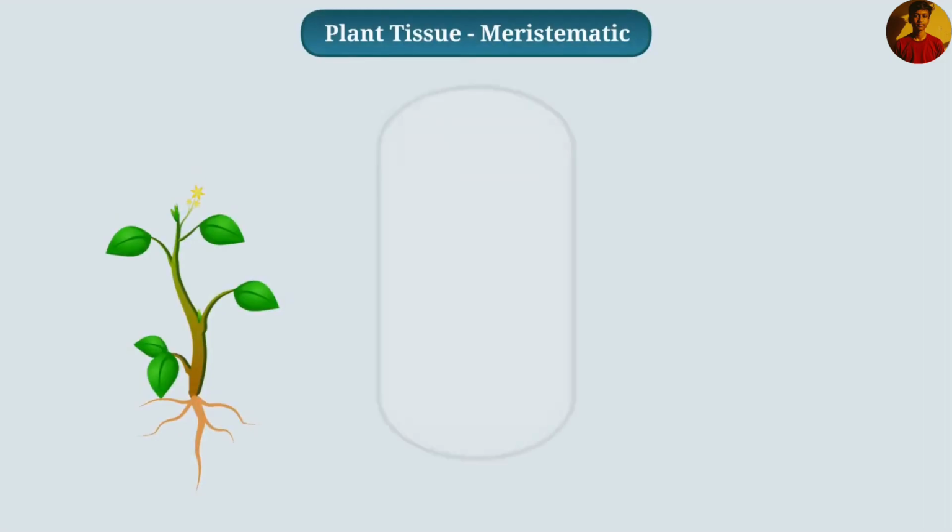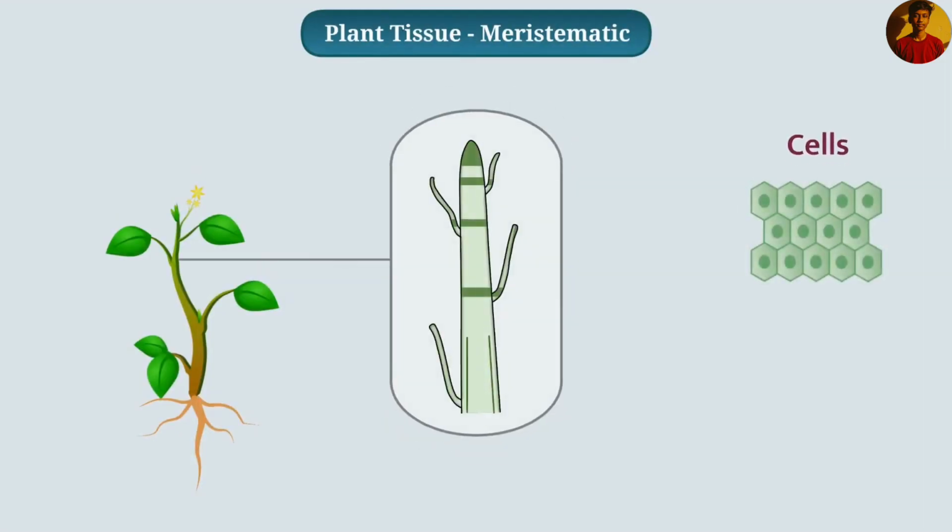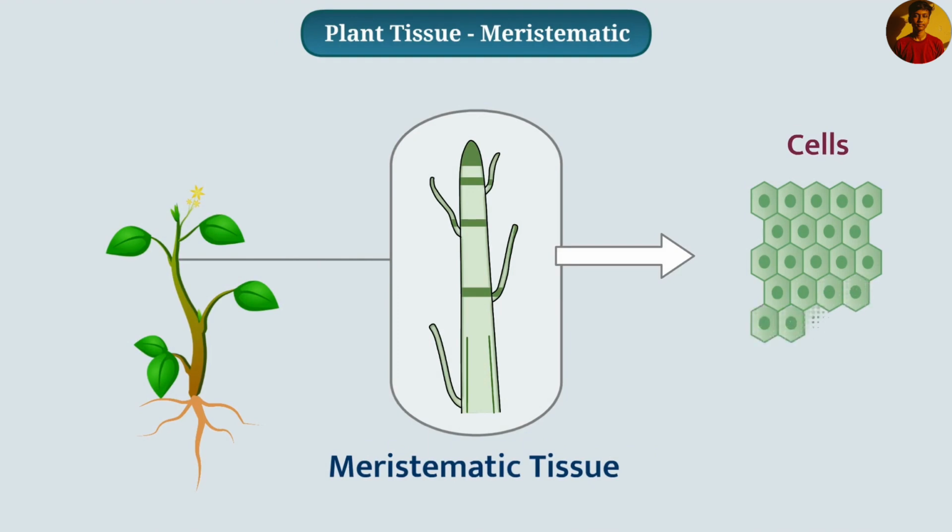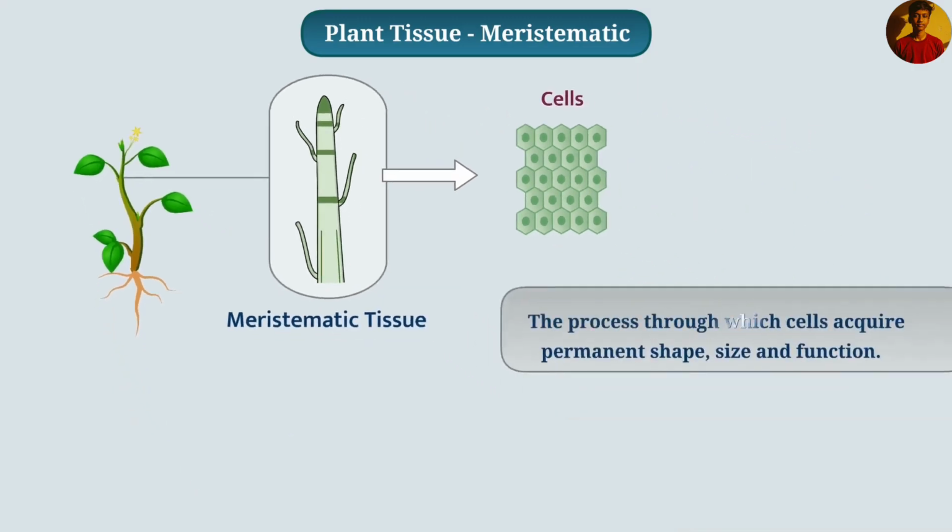Here, we learn that the cells of the plant tissue, meristematic tissue, keep dividing throughout their life, but as they grow and mature, their properties gradually change. After complete growth, these cells perform a specific function at a specific location and lose the power to divide. To perform a specific function, the cells acquire permanent shape, size, and function. This process is called differentiation. Such cells form permanent tissue.